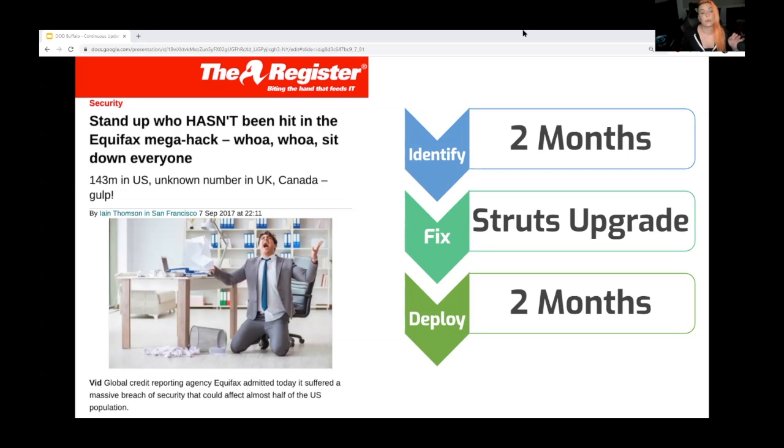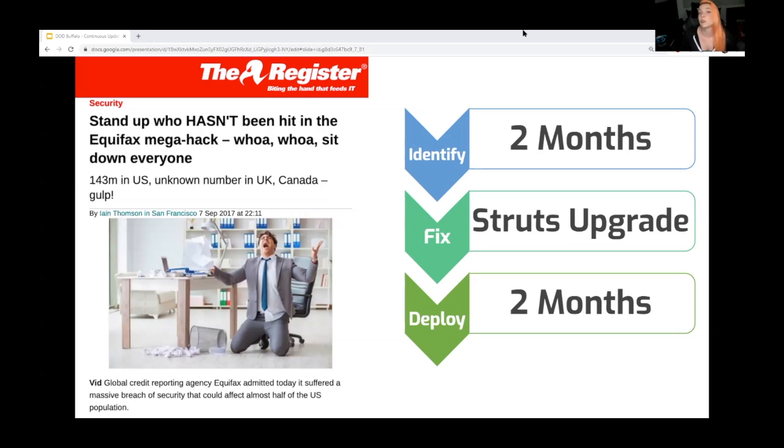Now, this was not a vulnerability that flew under the radar. Even before the Equifax breach, this vulnerability was big news in the security world. It wasn't subtle at all. It was classed as a critical vulnerability, something with a CVSS score of 10. It absolutely had to be taken seriously. It had to be corrected immediately. You were not supposed to mess around with this.